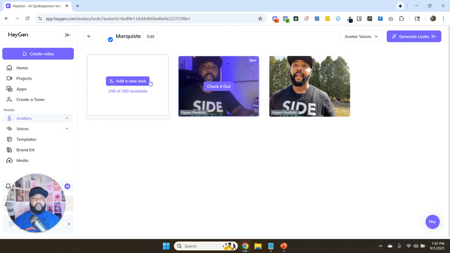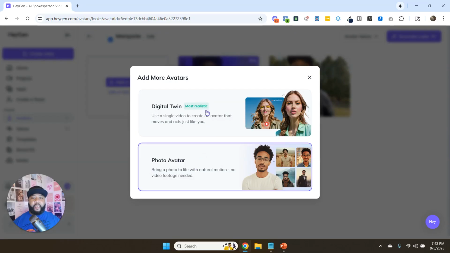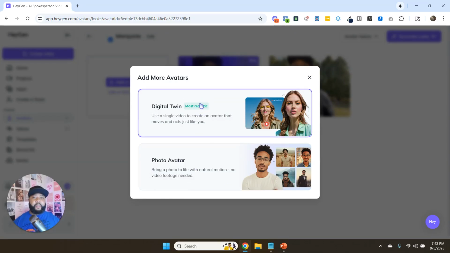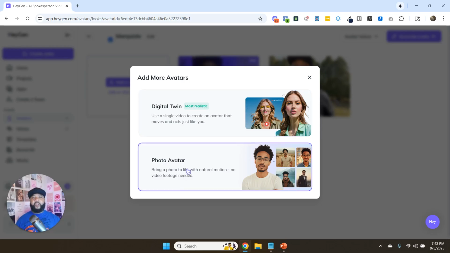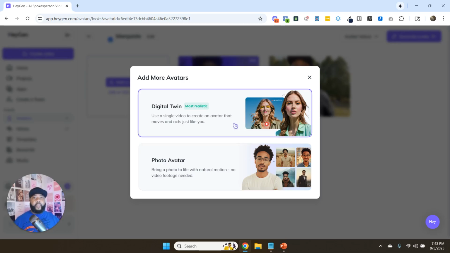Now, if I wanted to create a new look here, I would just upload it, and it's going to give me the options to say, okay, do you want to have a digital twin, which is where you're using a video to create an avatar? Or you can also use a photo of yourself to create the avatar. And that's especially so if you're trying to do the cartoon style looking avatars. But we're trying to do the digital twin, so that, like I said, it really looks and feels like you.